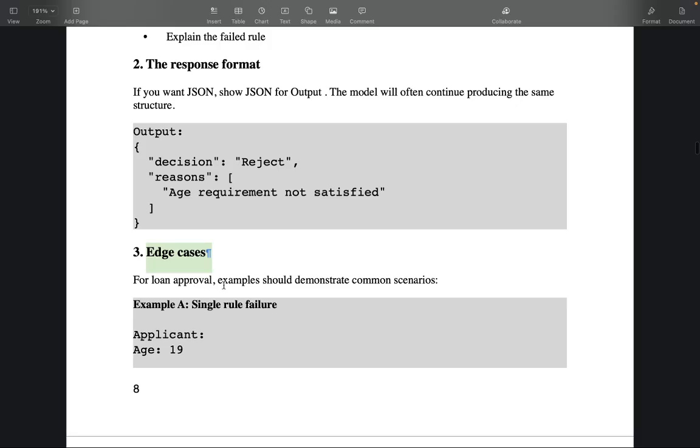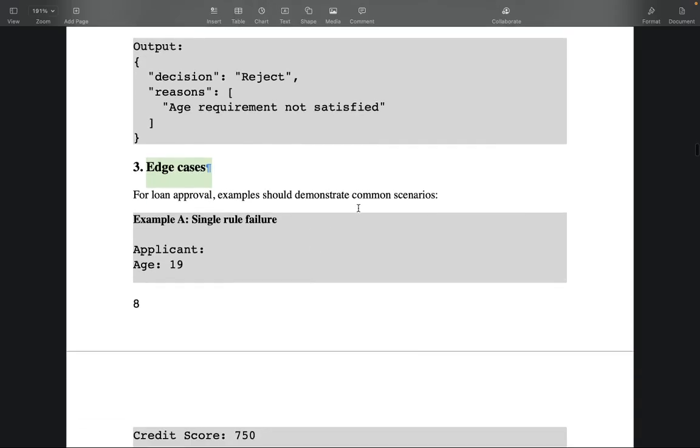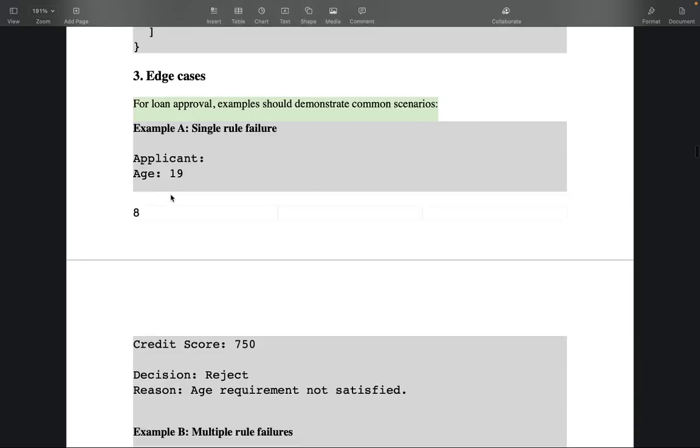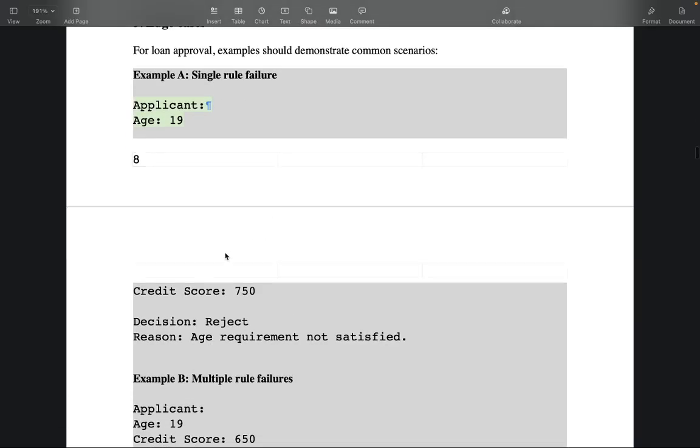For loan approval, examples should demonstrate common scenarios. For example, an edge case can be age is 19, credit score is 750, and the decision says reject. Actually, the age here should say 17.